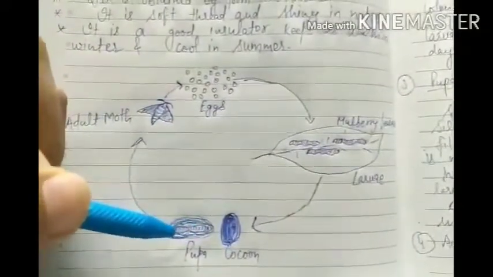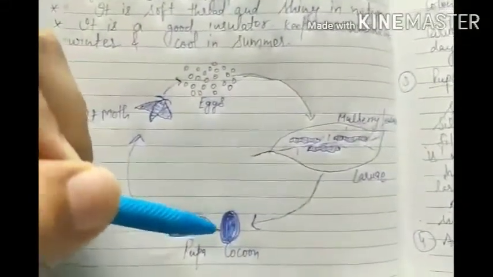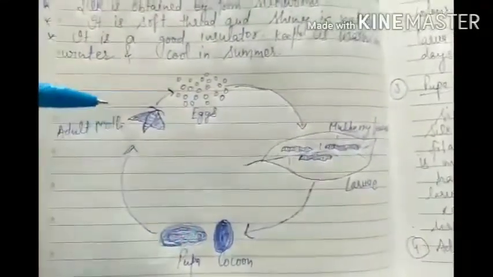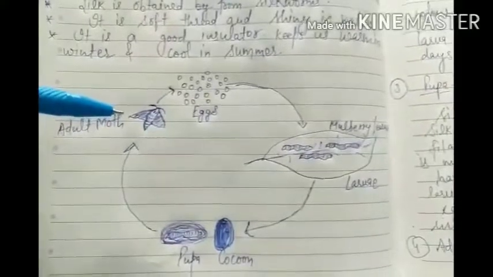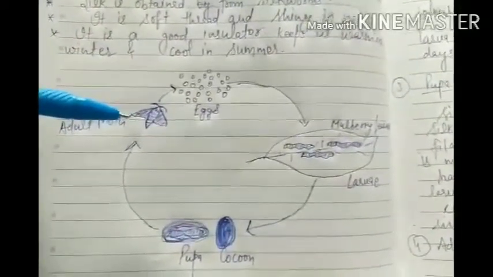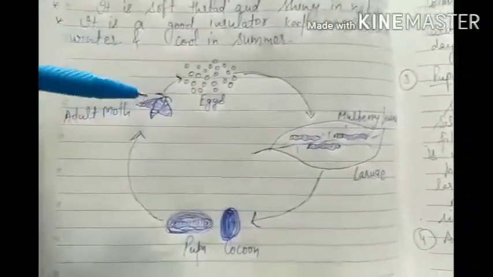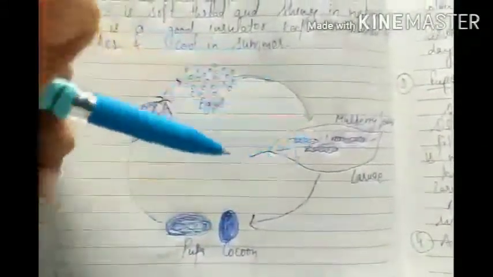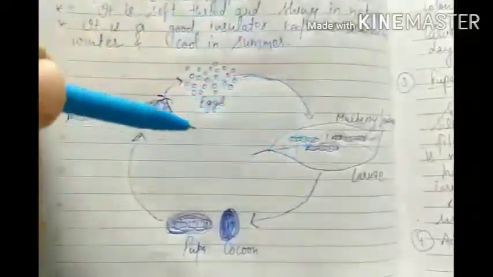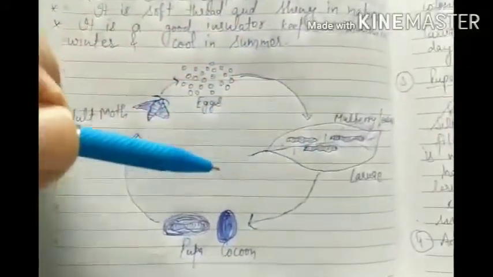Pupa is the silkworm, and cocoon I will explain. And fourth stage is adult moth. Adult moth means the silkworm converts into a kind of butterfly which you can see. So these are the main 4 stages of the silkworm in the life cycle.